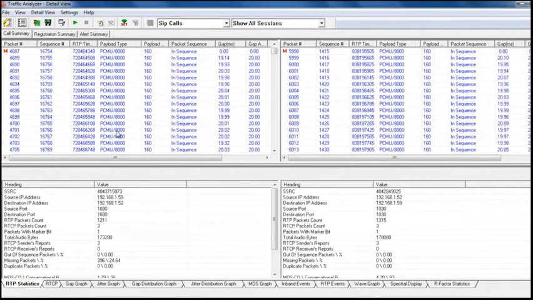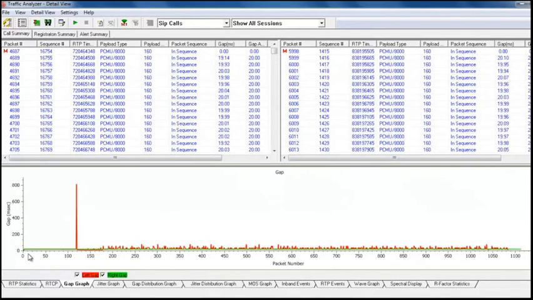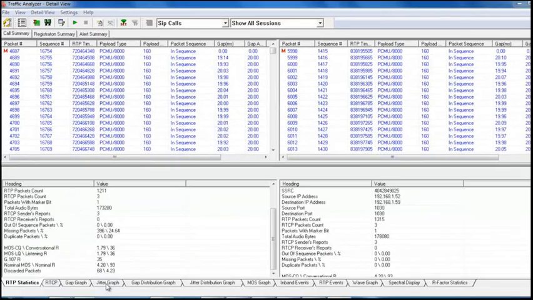All the captured audio packets are listed on the left side and the right side, that is, the incoming and outgoing call. Below, we are giving details like the IP addresses and MOS scores measured on this session. The next one is a gap graph. Here you can see the gap is very small.